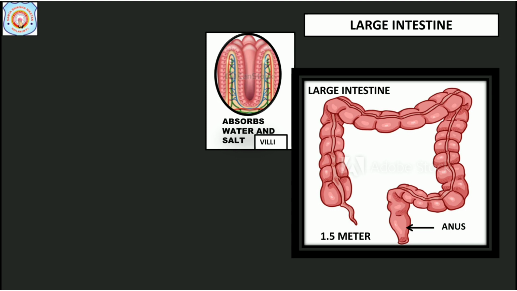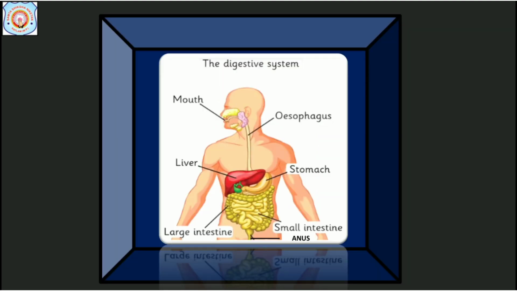Villi absorb water and salt from digested food, and waste material is removed from body through anus. Mouth, esophagus, liver, stomach, large intestine, small intestine and anus, all these are parts of digestive system.